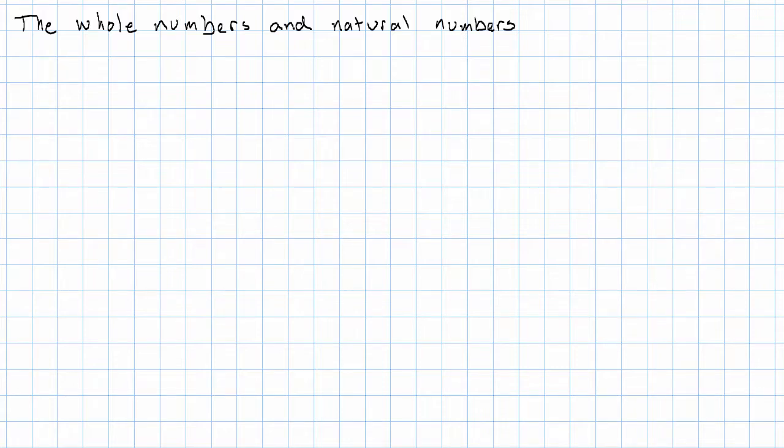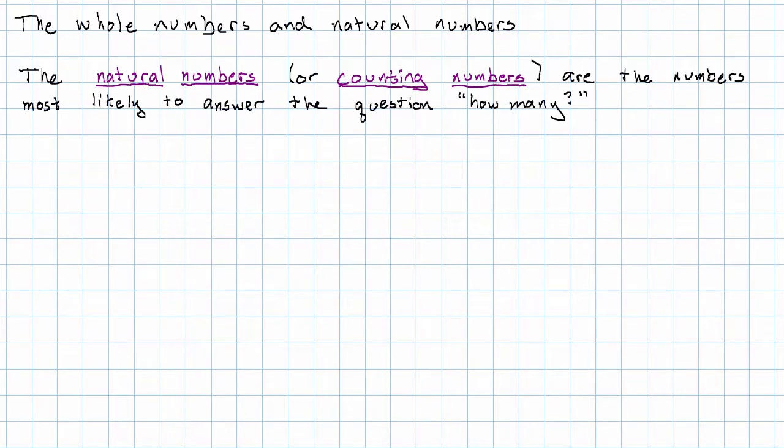Now the natural numbers, or the counting numbers, are the numbers that you're most likely to use if you're answering a question, how many? They're the numbers like 1, 2, 3, 4, 5, and so on. Now these numbers do just keep going. Very, very large natural numbers are still natural numbers.